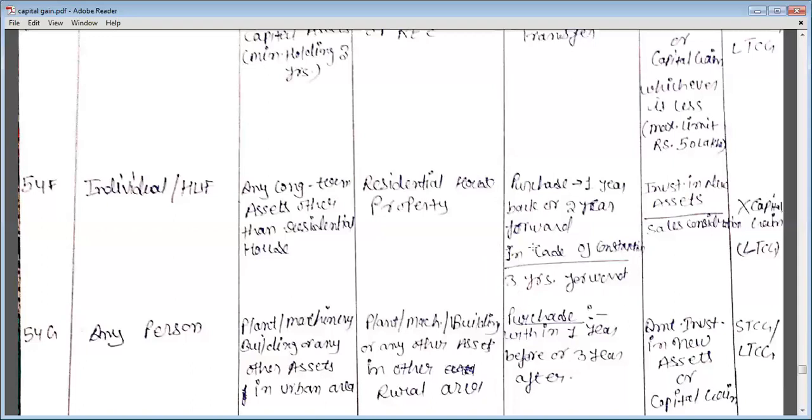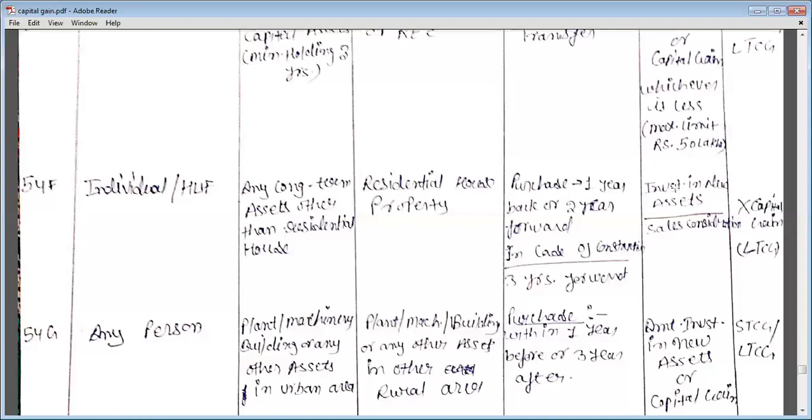Your construction must be completed within 3 years of selling the long-term asset. Then in that case the exemption will be provided, and what will be the quantum of exemption? You have to calculate the quantum of exemption with the help of a formula.